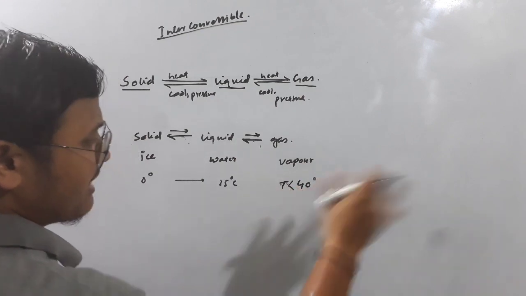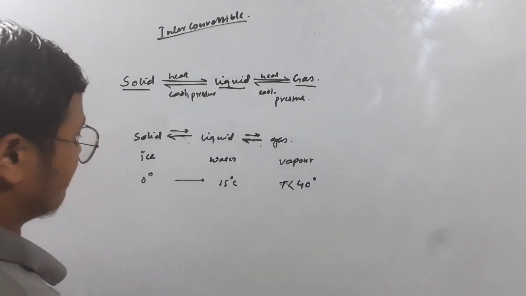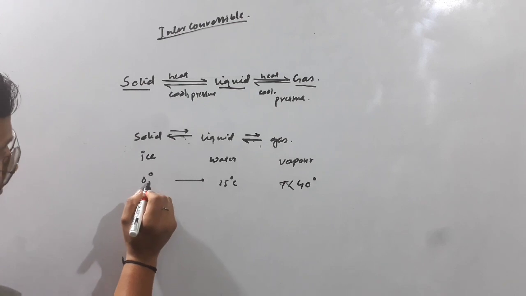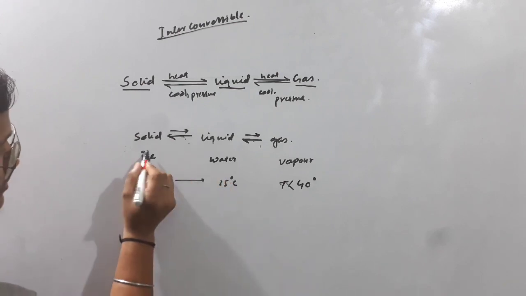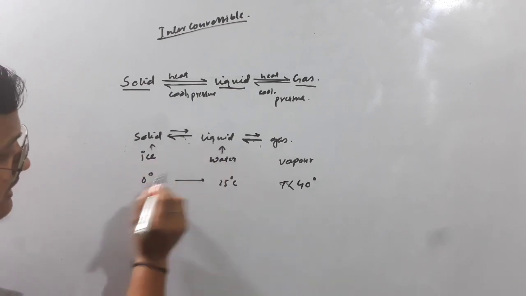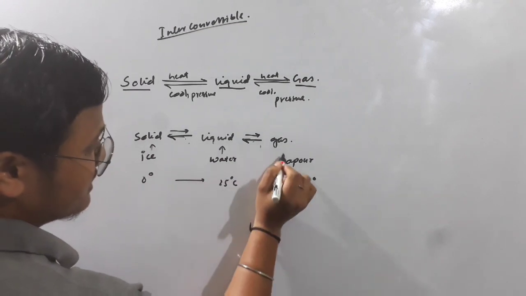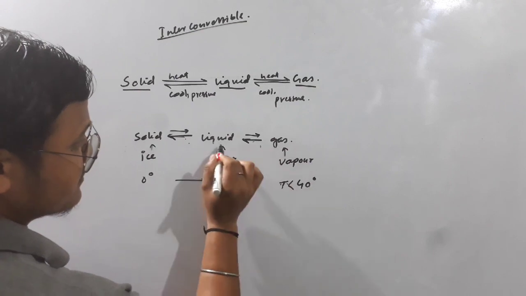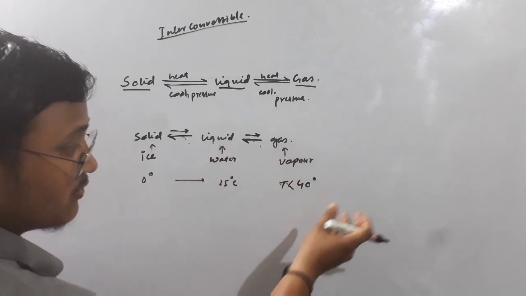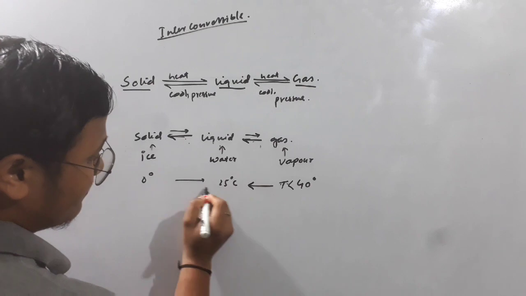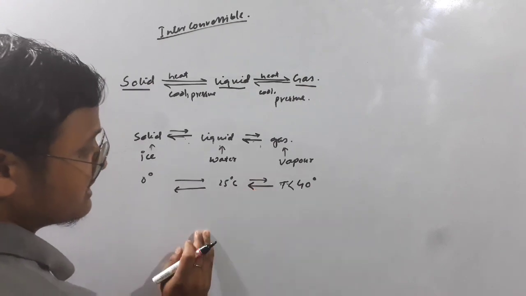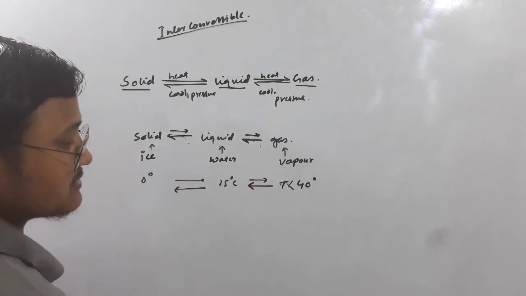Above 40, it will convert to vapor. So we are converting from ice to water, solid to liquid, by heating it, so temperature increases. Converting from water to vapor, liquid to gas, we apply more temperature. But if you come backward, you have to decrease the temperature and apply the pressure.